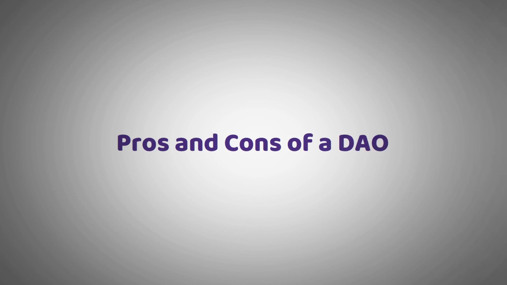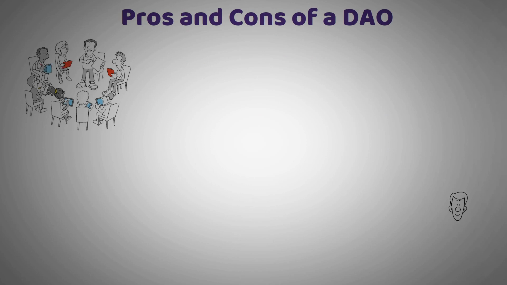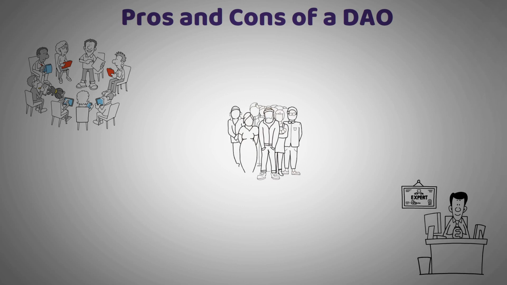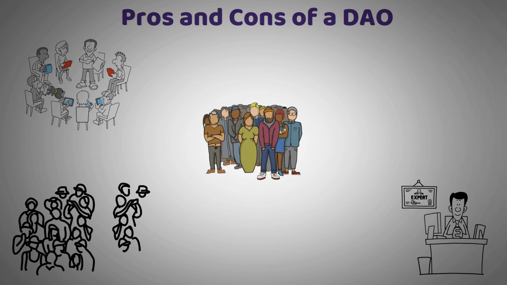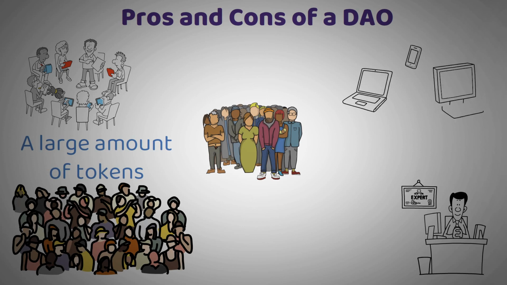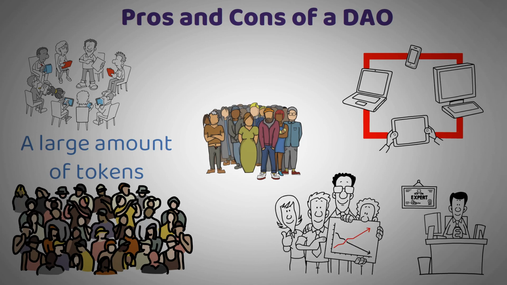Pros and cons of a DAO. As mentioned earlier, a DAO gives decision-making powers back to the people within its community. Imagine a company where the CEO has as much impact on the decisions of the company as any other employee. Every token holder within the DAO has a voice and gets a say in the future of the DAO. This makes the people who are participating feel more empowered, even if they do not have a large amount of tokens. As long as they do, they get voting power. A DAO is all about the people, and joining a DAO allows participants to communicate with each other and work towards a single vision regardless of where they are.